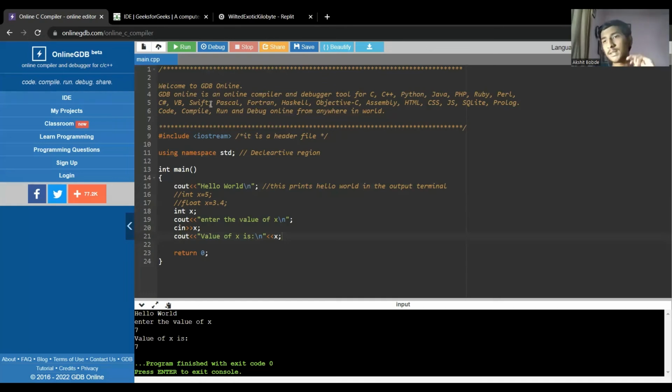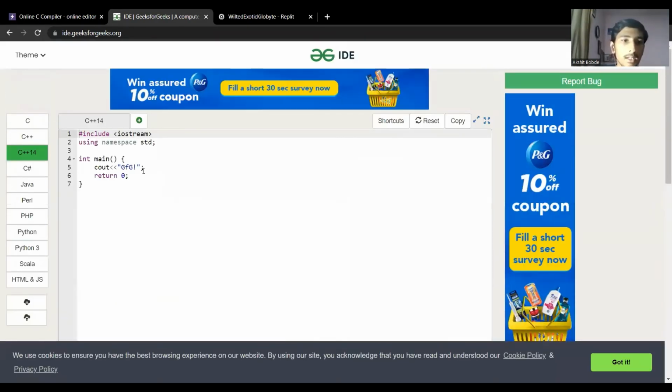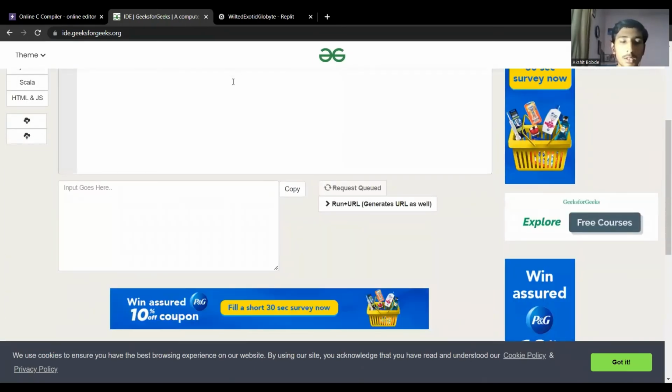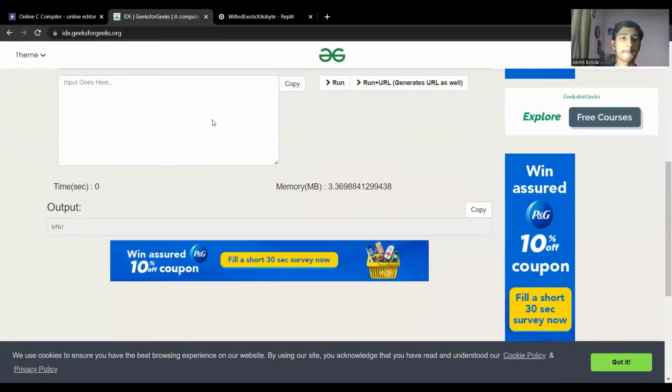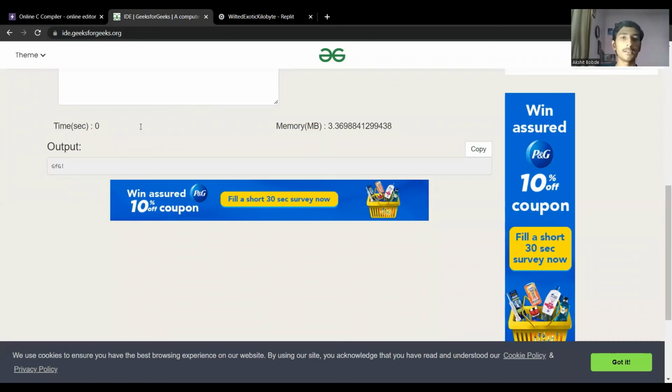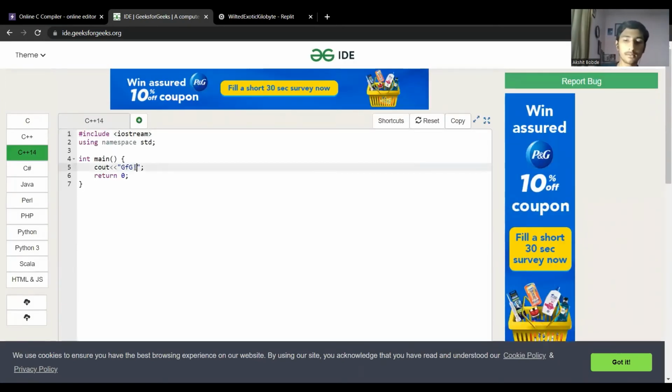I'm using an online C++ compiler, but you can use any IDE, like the GeeksforGeeks IDE, VS Code, whatever you want. It actually doesn't matter what IDE you are using. So I will demonstrate this same thing on the GeeksforGeeks IDE. Here it is already doing cout GFG, so let's just run this and see what happens. Yes, GFG has been outputted.